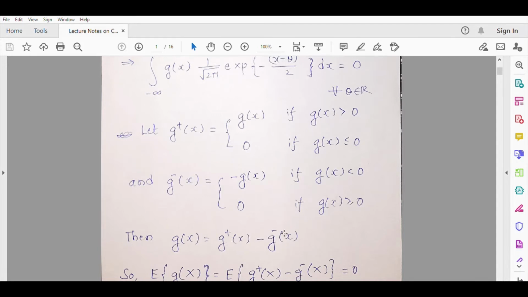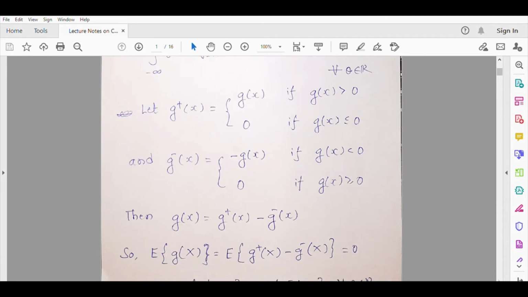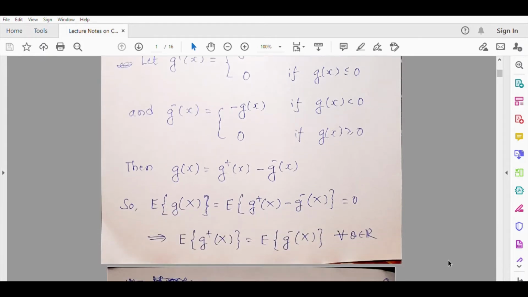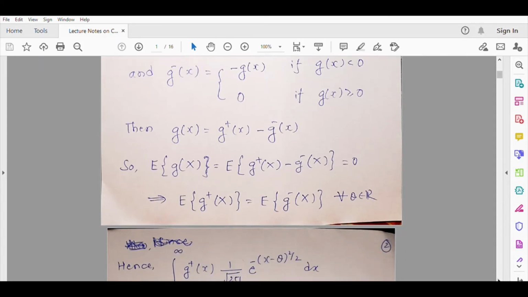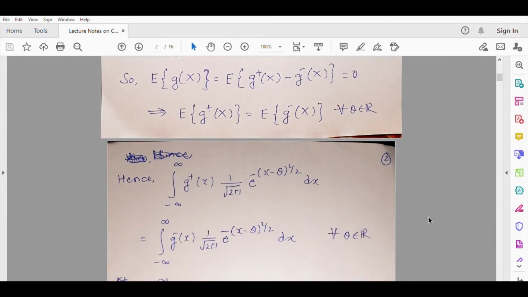So using this we can write the expected value of g(X) as the expected value of g plus X minus the expected value of g minus X. So the expected value of g(X) equal to 0 will mean the expected value of g plus X is equal to the expected value of g minus X for every theta in R. So now let us try to use this to our advantage.